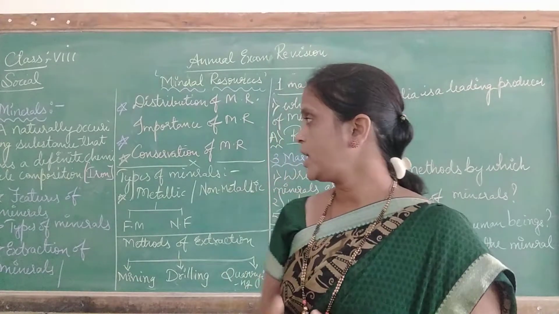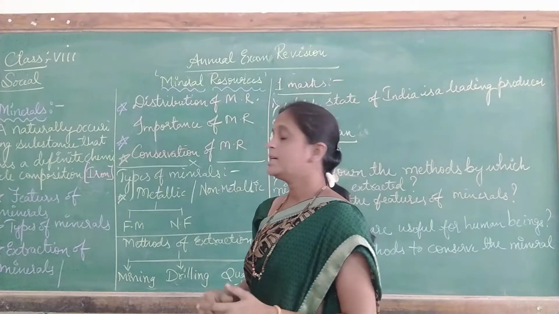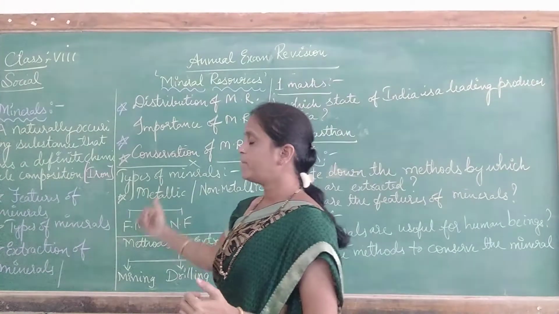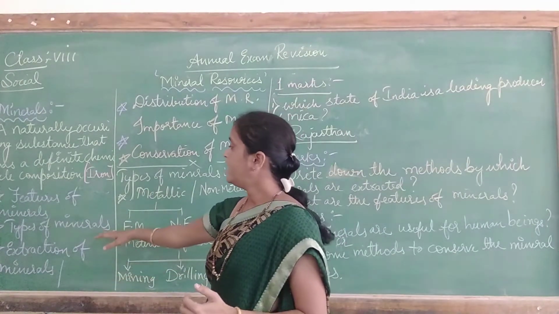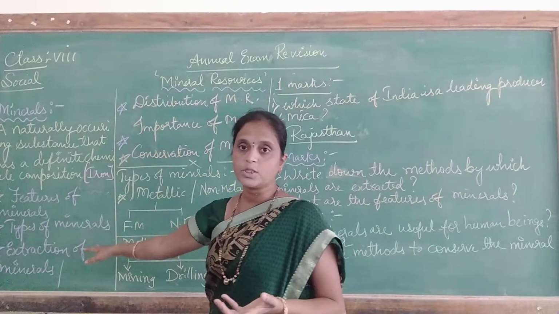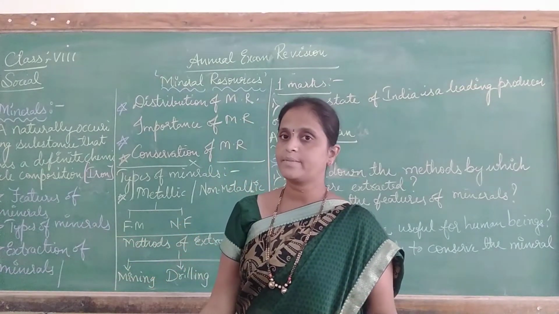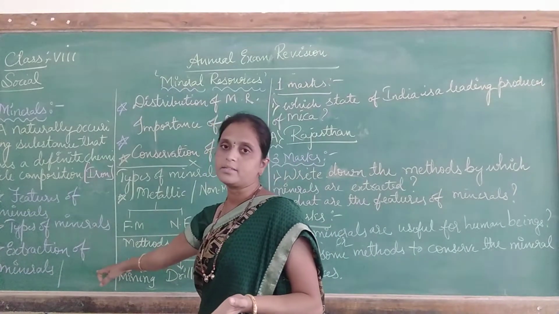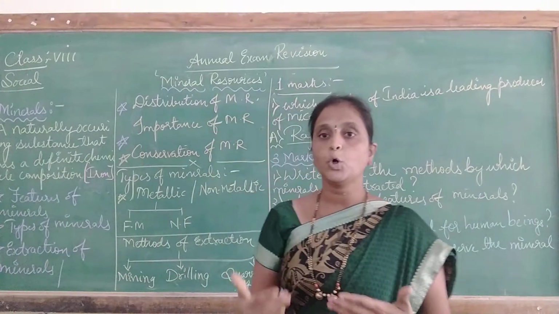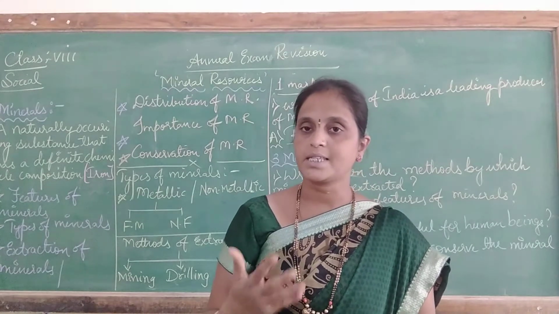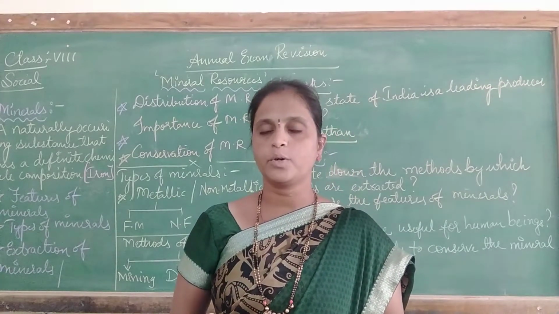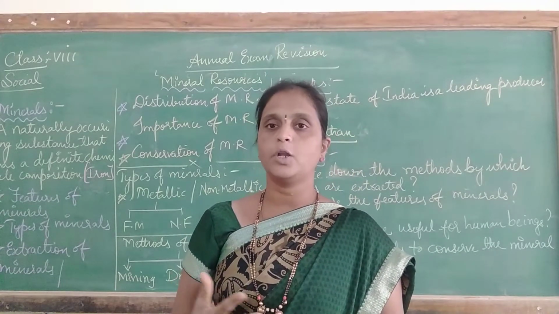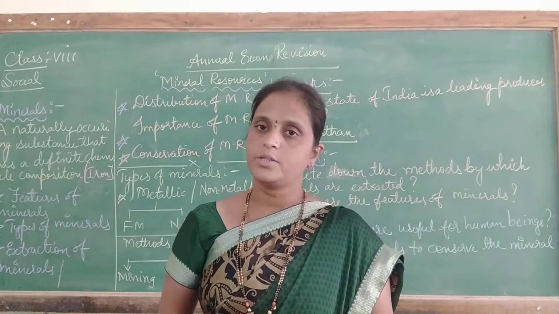Okay children, along with that we have learned about other topics such as the features of minerals. Then types of minerals. How many types of minerals are there, children? Yes, as you all know, 2 types of minerals are there. Along with that we have learned the extraction of minerals, by which minerals can be obtained from the earth's surface, such as drilling and quarrying. Okay, these are the methods. Even open cast and shaft mining, these are all there.